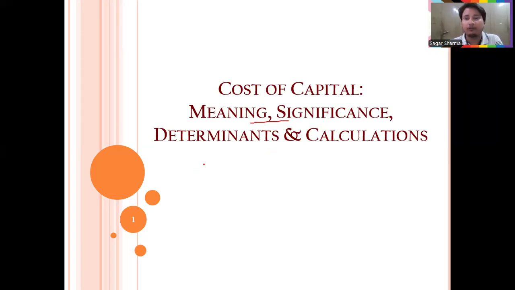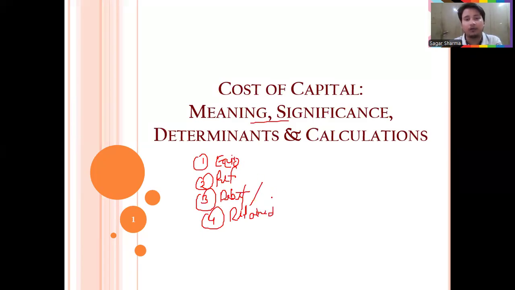As we already know, there are various sources of capital. The first one is equity, and the second one is preference share capital. The third one is debentures or debt, and the fourth one is retained earnings. In debentures we will also include long-term loans. So for all these sources we have to calculate the cost of capital in finance.